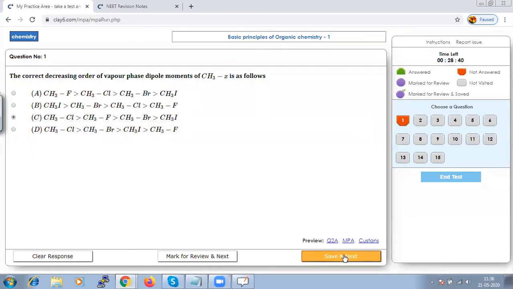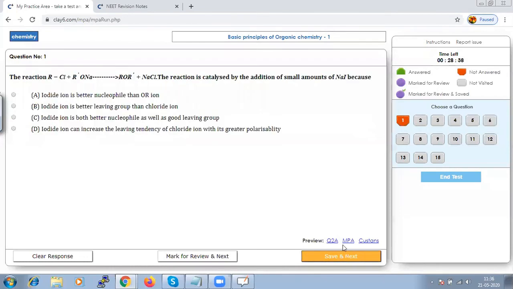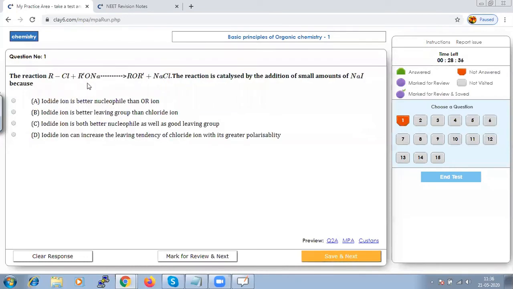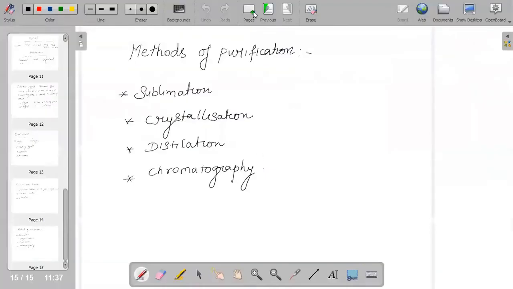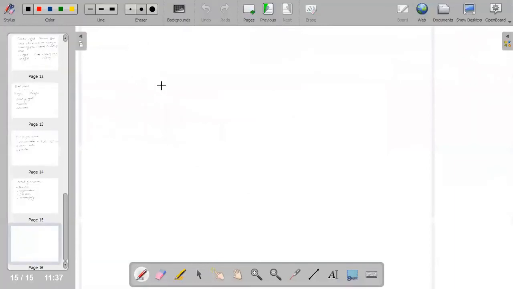Let us save that and go to next. The reaction R-Cl to R-Cl with NaI is catalyzed by the addition of a small amount of NaI. Why do we add sodium iodide in any reaction? When you arrange the electronegativity order of the elements, it is fluorine, chlorine, bromine, and iodine.